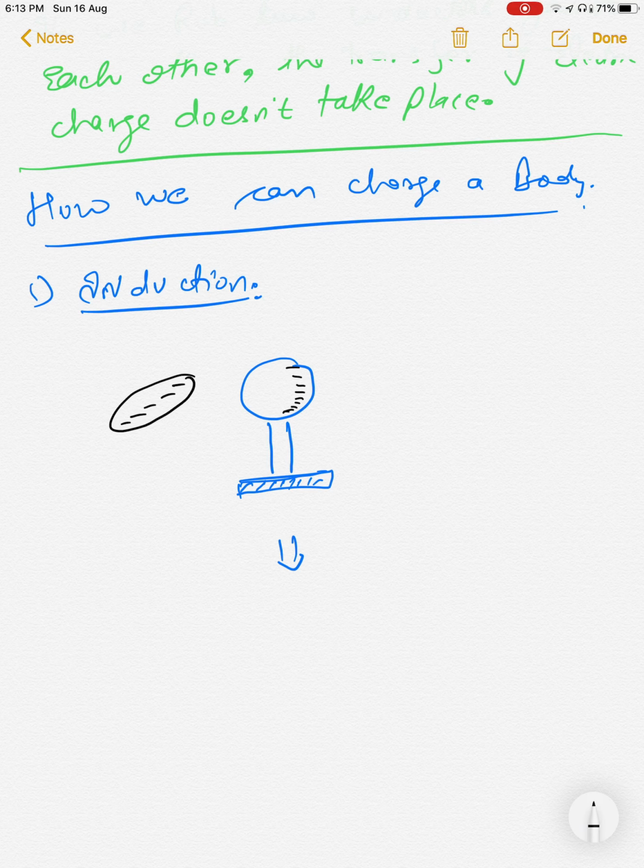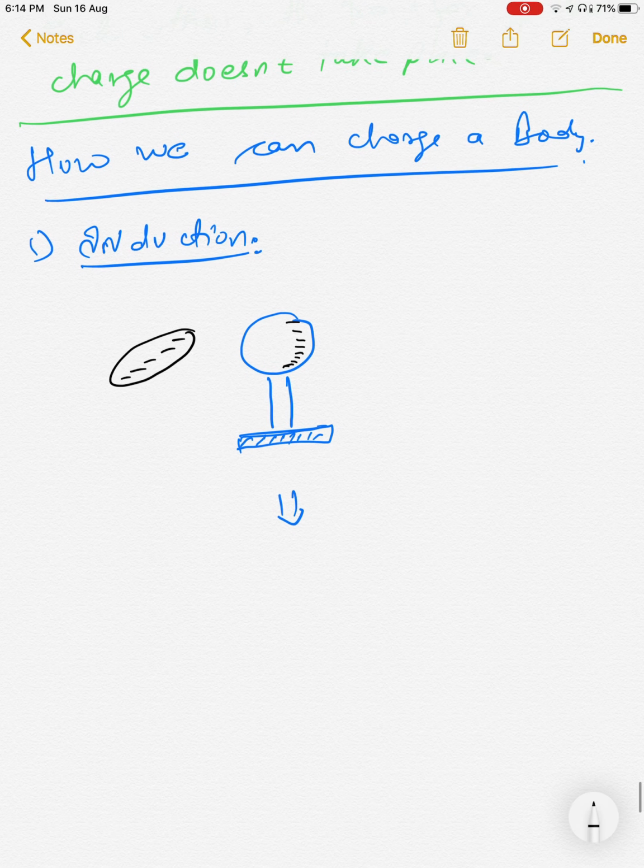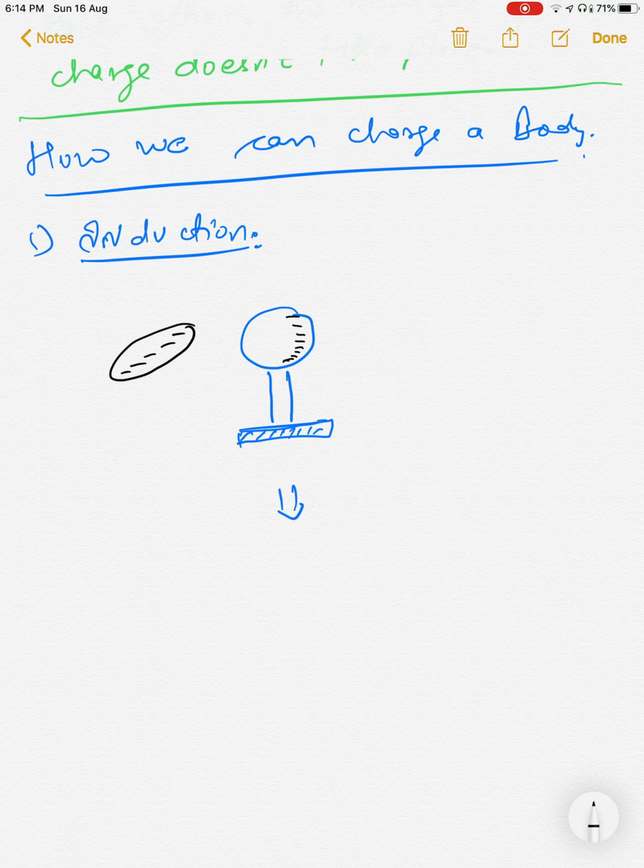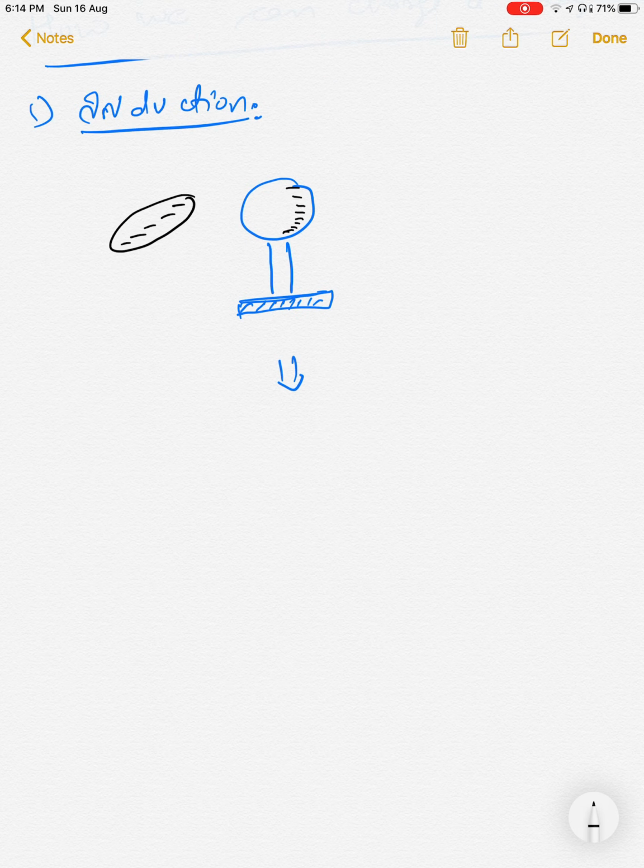Now what you can do is transfer this negative charge, which is present at one corner, to another body, and we have a body in our storage. It doesn't matter how much charge you give to that body.